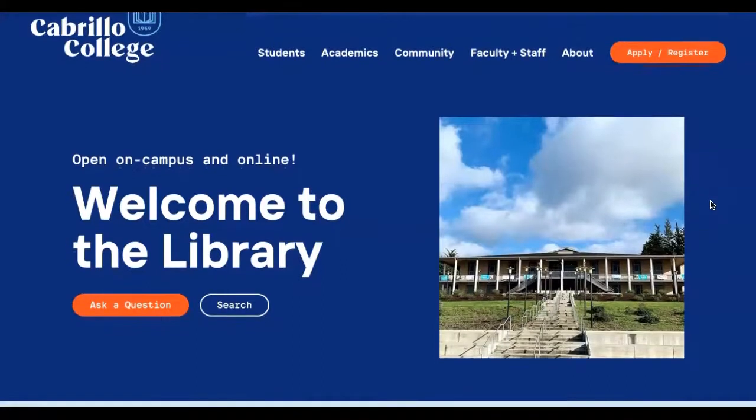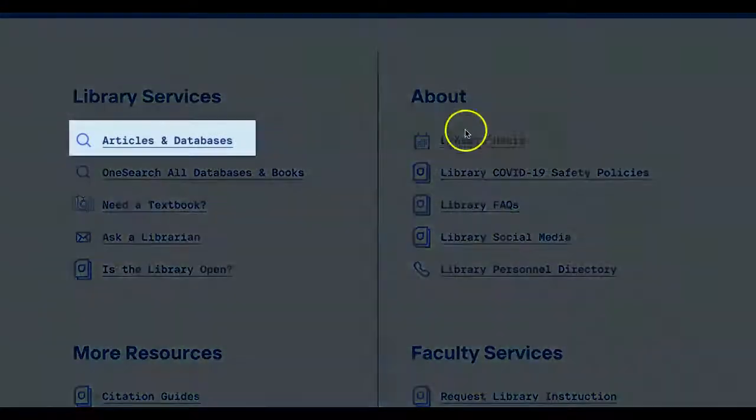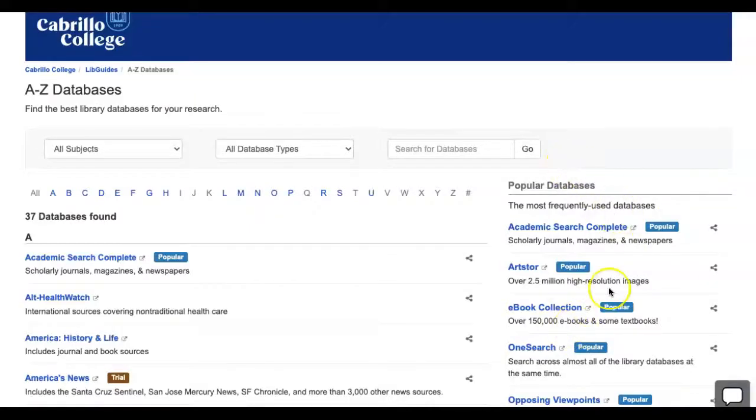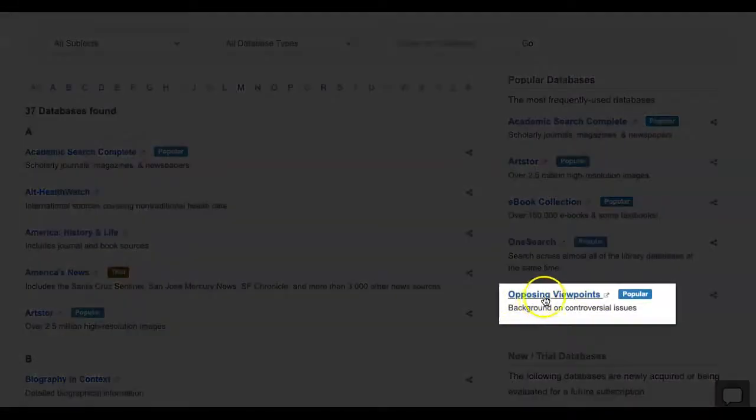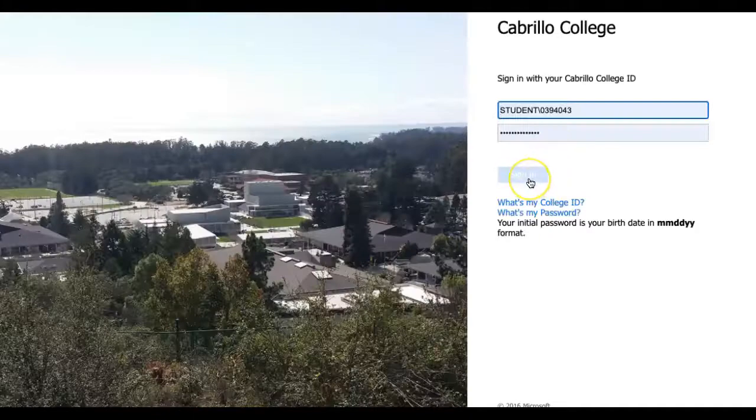Start at our main Cabrillo College library page. Scroll down, hit Articles and Databases. In this new window, you could probably find it here on the right-hand side under Popular Databases. Click on Opposing Viewpoints. You will be asked to log in.